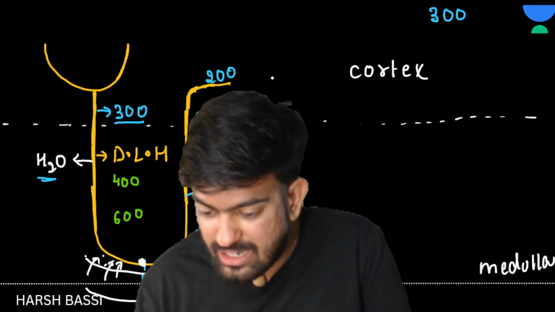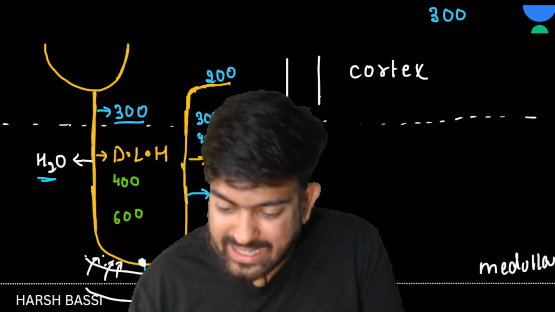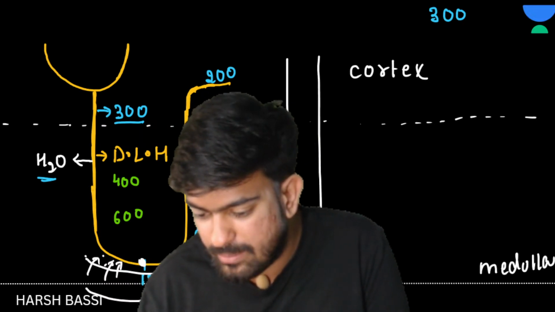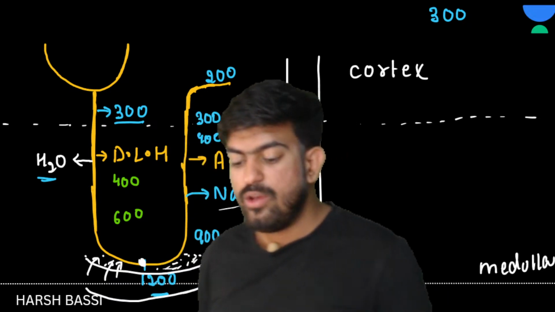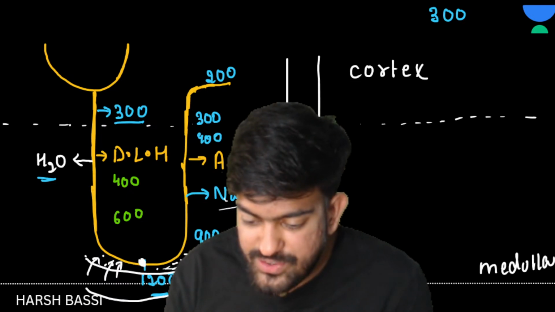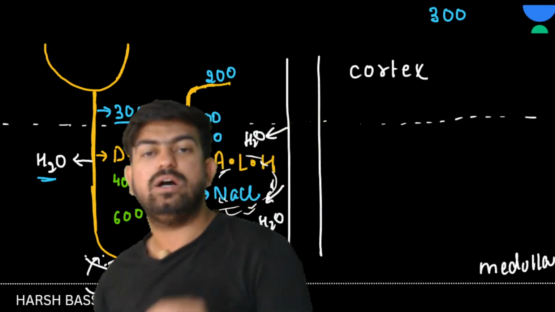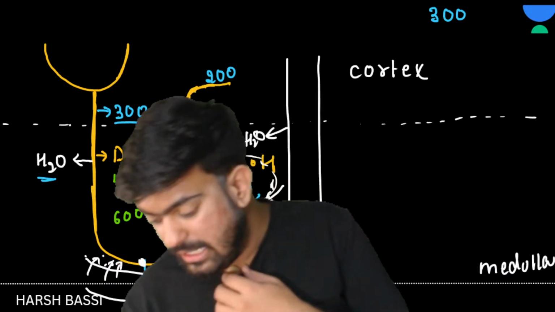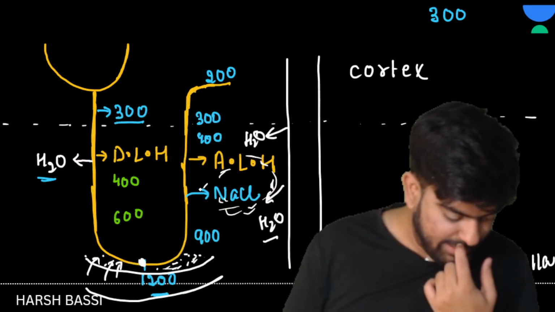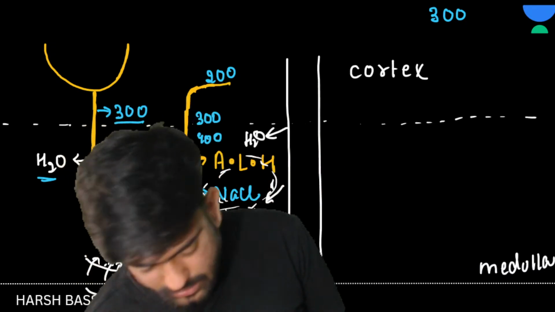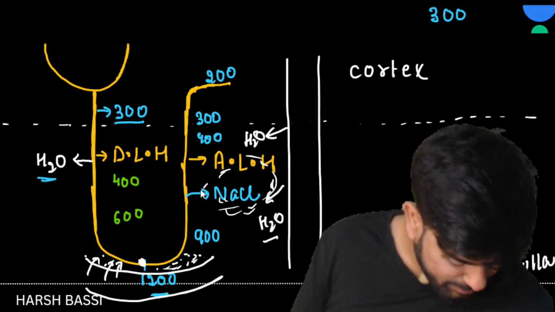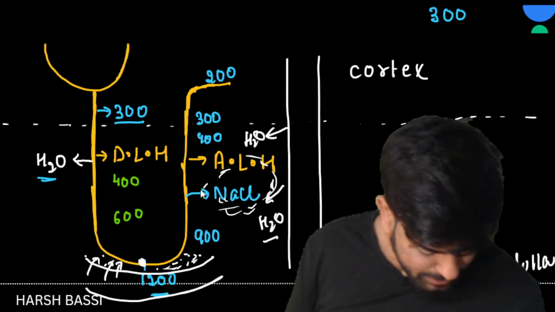In a similar manner, when the NaCl is being removed and moved here also, what will happen through the collecting duct? Water will be removed. Yes or no? We are making the concentration high here. So now the urine will be concentrated. Clear to everyone? Chalo. Great. I hope this is totally understandable to each and every one of you. Yes or no? Tell me once. Clear? Okay. Great, children.